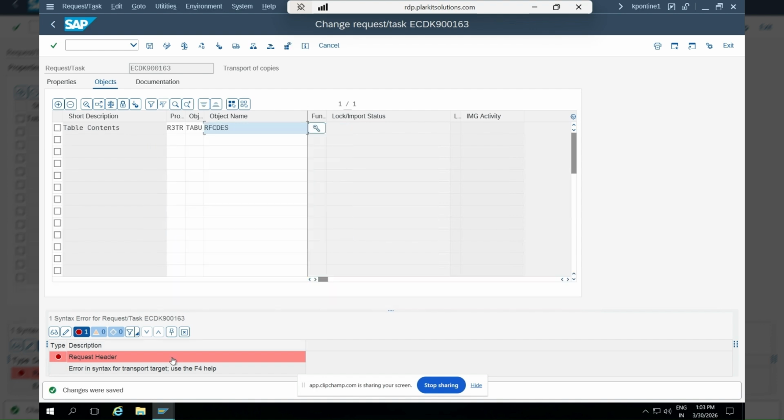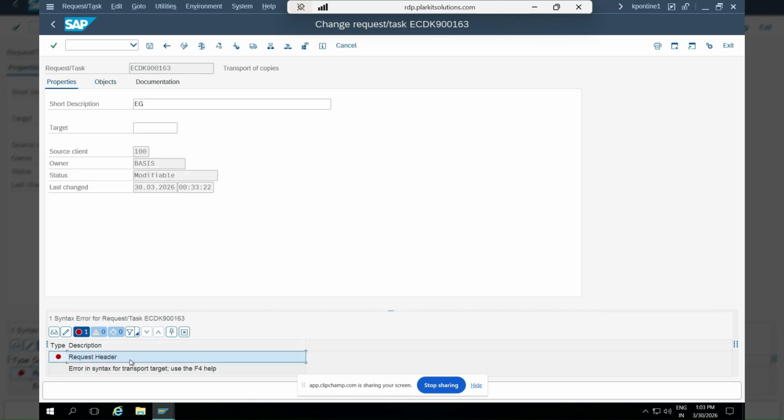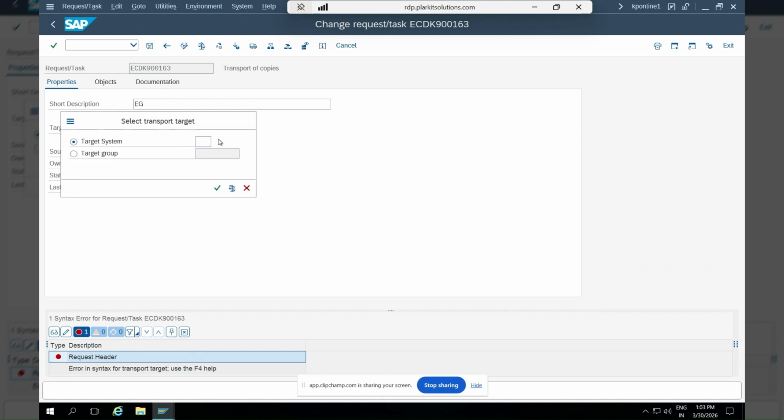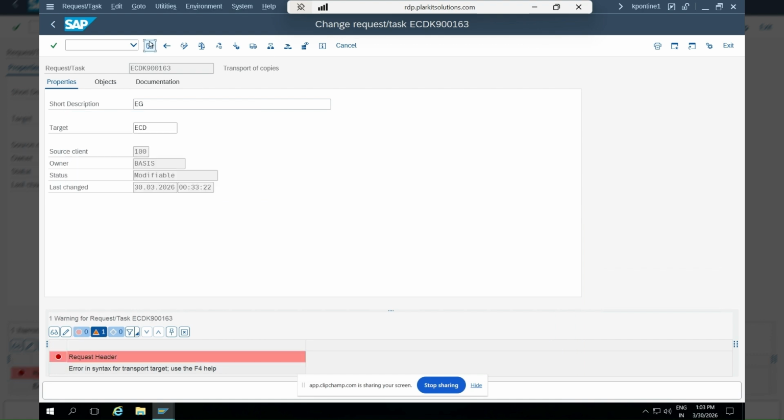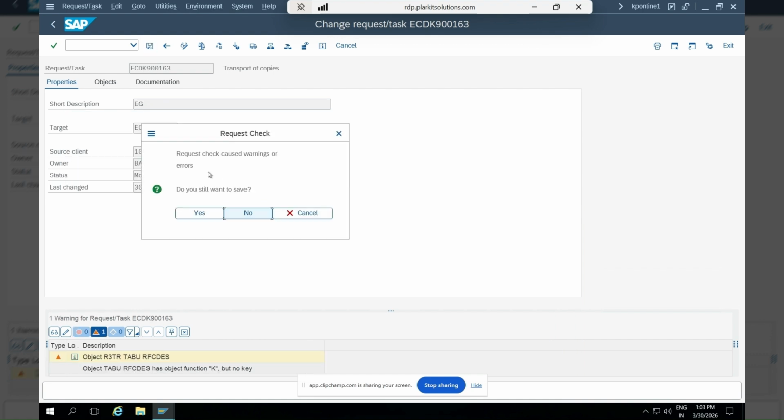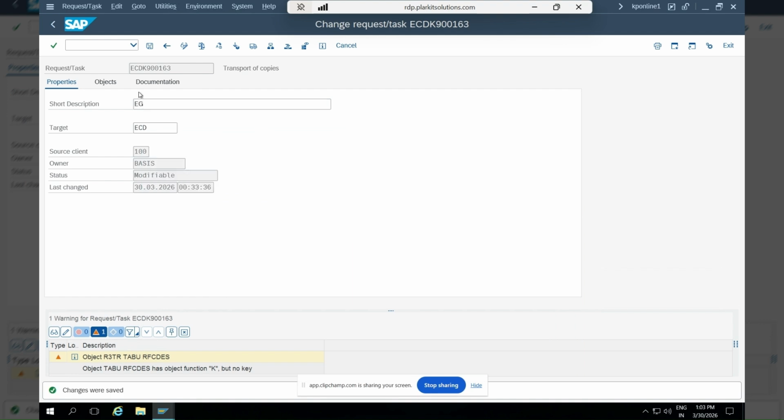Okay, and here it is asking for the header. It is asking because we have not given the target. Here we'll give the target system. This is the same system at the OS level. This will create a copy. Okay, there is the request check. Yes. Now we will just go to the transport request and release this 900163.